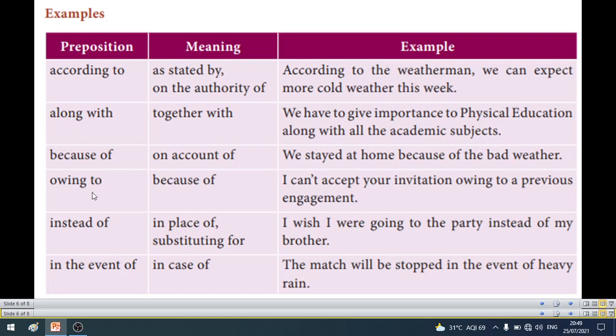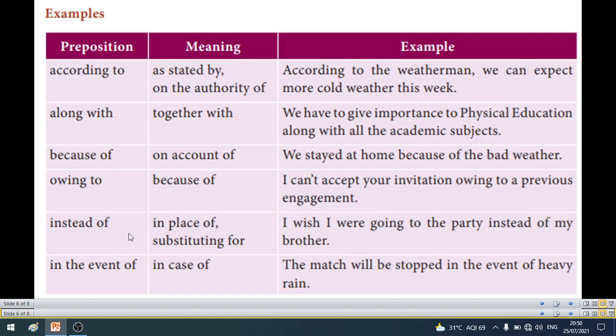Because of, owing to, on account of, due to, all these prepositional phrases are used to tell the reasons. Okay, காரணம் சொல்றதுக்காக இந்த prepositional phrase யூஸ் பண்ணிக்கிறோம். Because of, on account of, owing to, due to. See the examples. We stayed at home because of bad weather. I can't accept your invitation owing to a previous engagement. ஒரு reason இருக்கு. There is a reason in the two sentences, so here we use the prepositional phrases because of, owing to, on account of. So when you want to tell a reason, you can use prepositional phrases like these three.